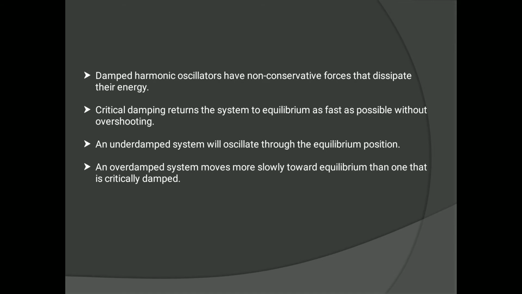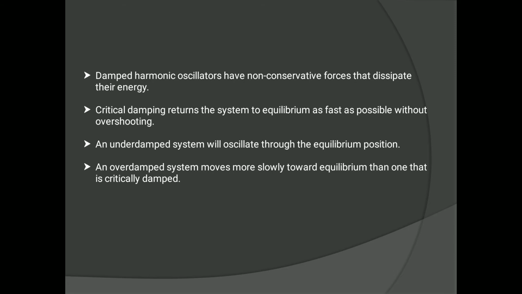An underdamped system will oscillate through the equilibrium position, and an overdamped system moves more slowly towards equilibrium than one that is critically damped. So in the last three points, three types of damped oscillations are given here: critical damping, underdamping, and overdamping.